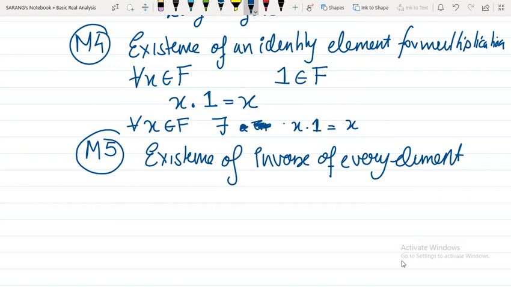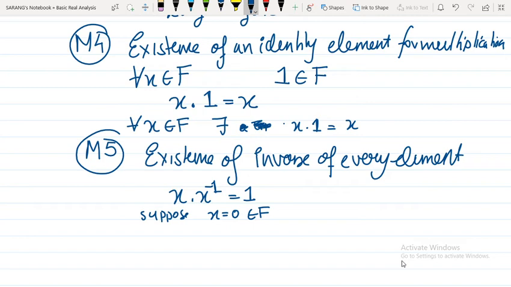So if you take x and multiply it by x inverse, you should get 1. But if we take x equal to 0 belonging to F, then we land in trouble, because whatever you multiply by 0, you'll never get 1.